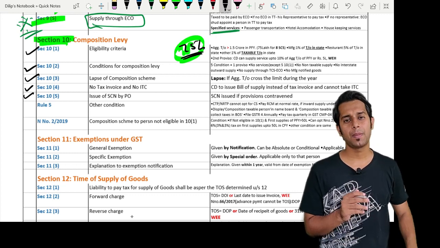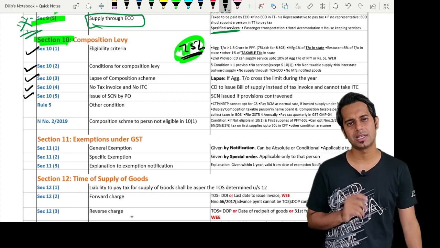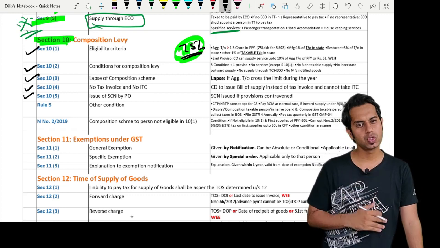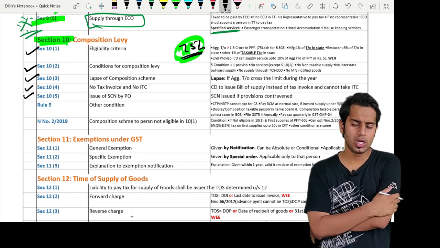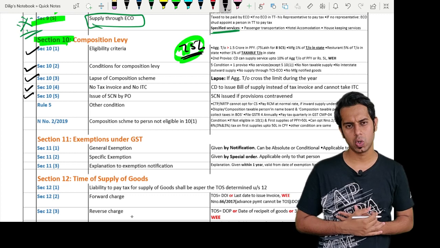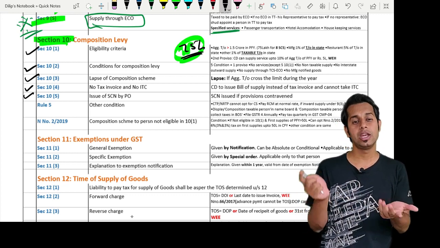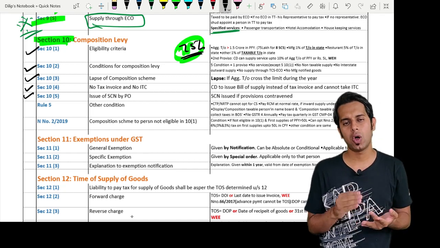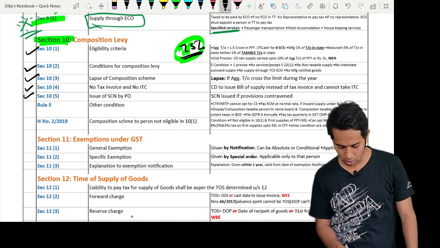Section 10 subsection 5 says if you are contravening the provisions of section 10, or if you are a person who is not eligible to pay tax under section 10 but still you are paying taxes under section 10, then the officer will issue a show cause notice to you. You will have to reply to that show cause notice. If your reply is satisfactory, okay. If it is not satisfactory, then you will have to pay tax at the normal rate, and also pay penalty, and the penalty provisions under sections 73 and 74 may be made applicable to you.